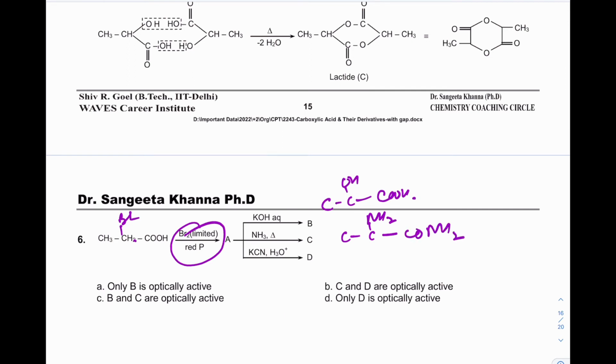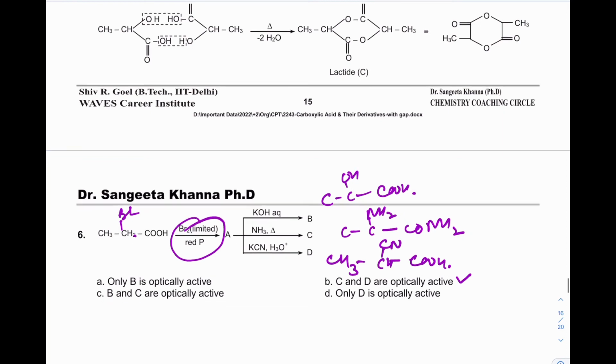With the KCN, Br is replaced by CN. So out of these answers, only B is optically active. This is wrong. C and D are optically active. Yes, it is correct. B and C are optically active.